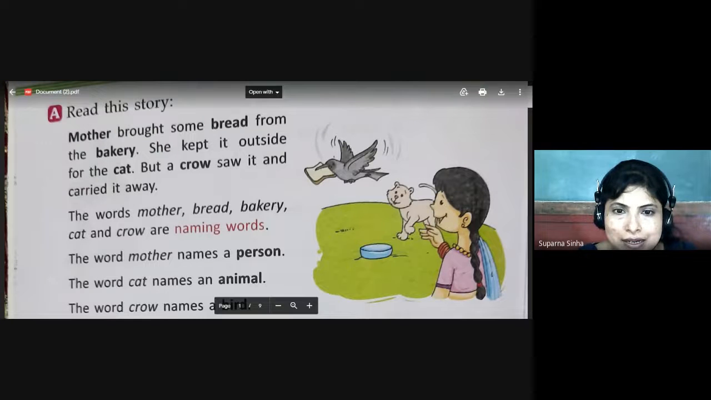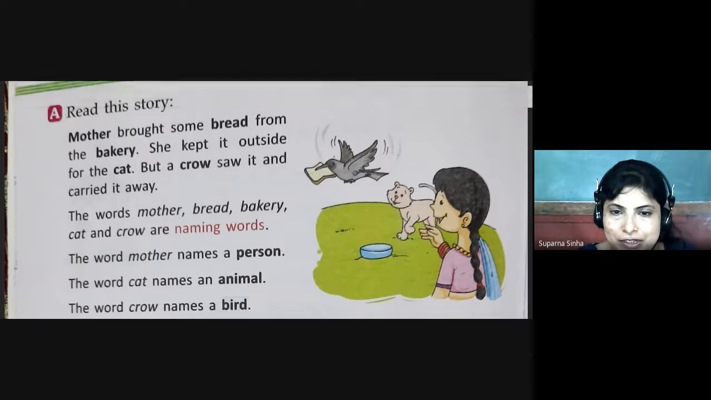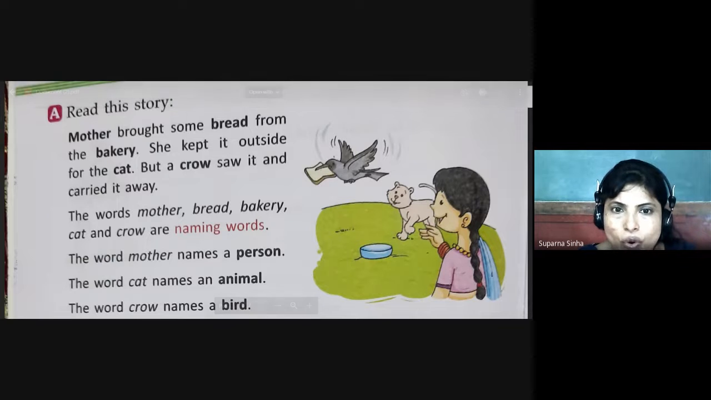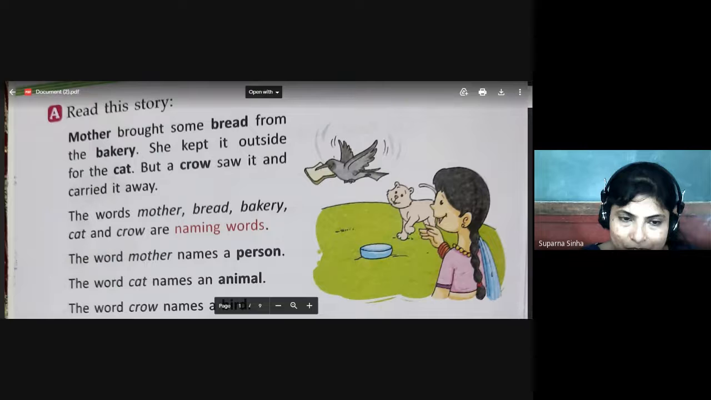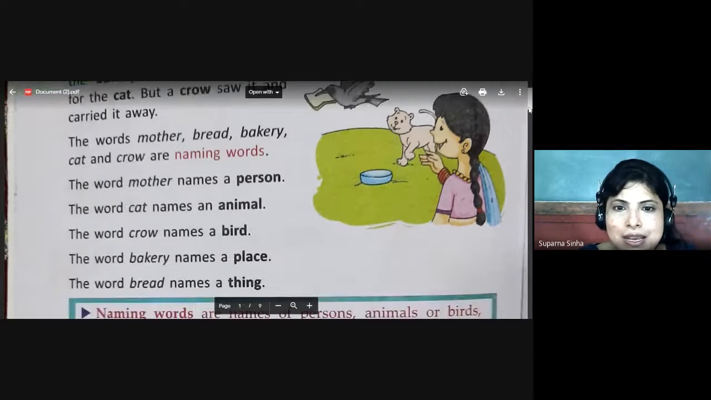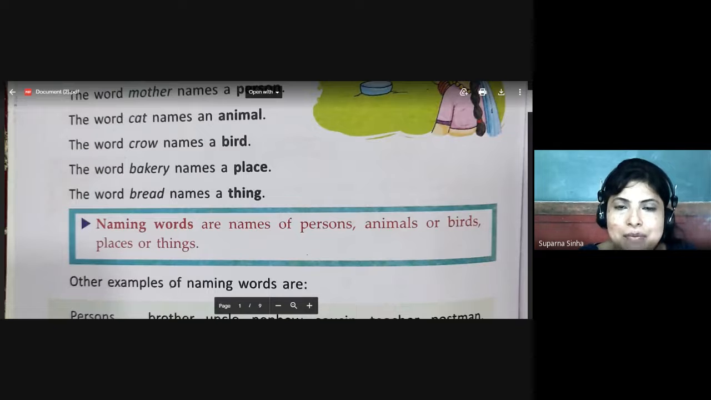Now, what we understand from this? The words mother, bread, bakery, cat, and crow are naming words which are written in bold. Again, I am repeating, mother, bread, bakery, cat, and crow are written in bold, and these all are naming words. The word mother names a person. The word cat names an animal. The word crow names a bird. The word bakery names a place. The word bread names a thing.